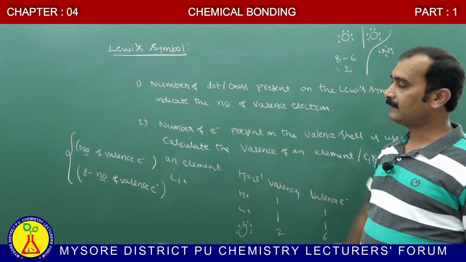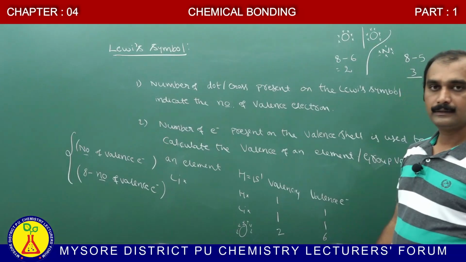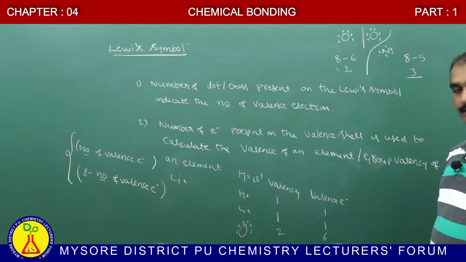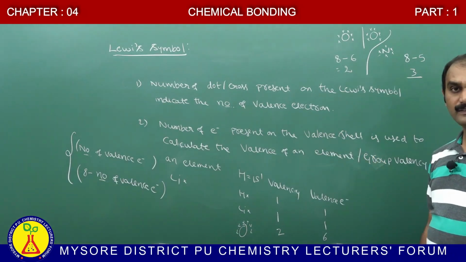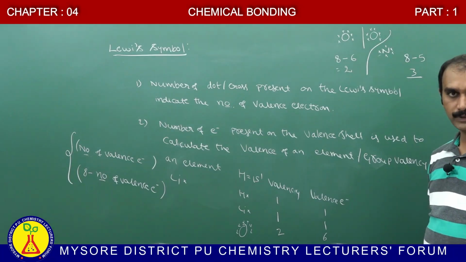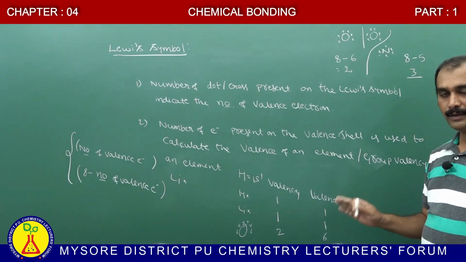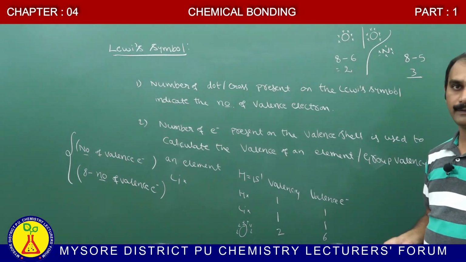These two are the advantages of the Lewis symbol. And another advantage is that the number of valence electrons is used to calculate the group valency of an atom. The number of electrons present on the outermost shell is used to calculate the group valency.